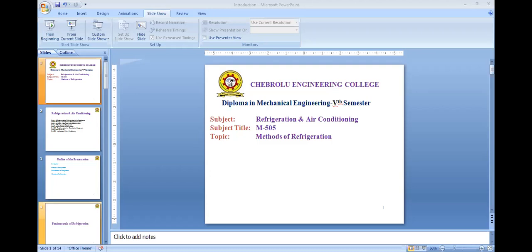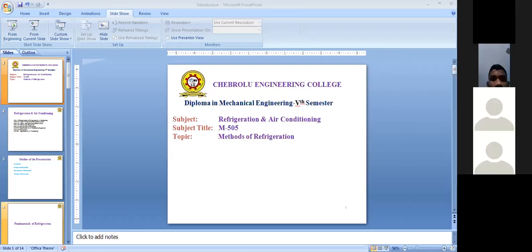In applications of air conditioning, we'll discuss about the applications such as air coolers, window air conditioning, cooling towers, air conditioning system, and classifications of air conditioning systems. So these are the various topics we'll discuss in the eighth unit. So this is your syllabus. So there are totally 8 units.